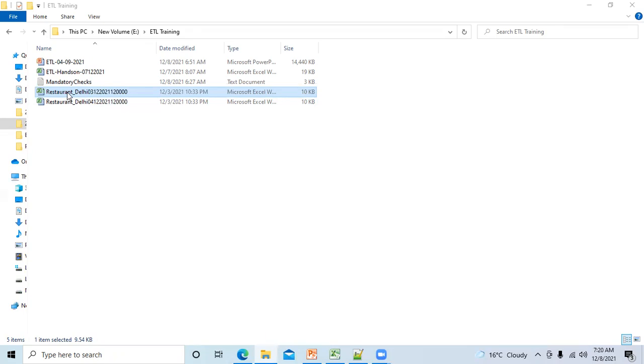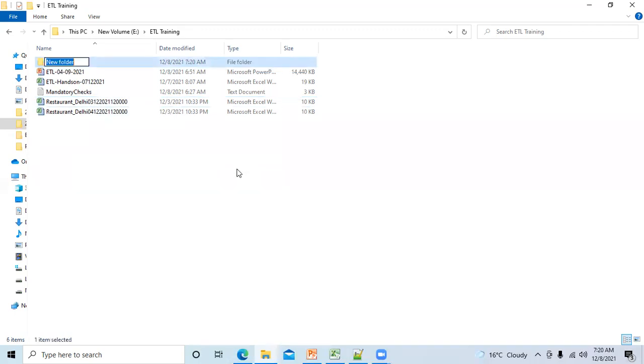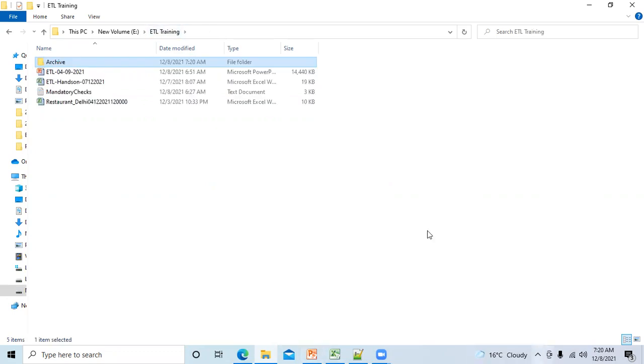So after that, you have to write a logic so that once the data has been loaded, this file should either be deleted or it should be moved to some other folder, right? Maybe you create one new folder here, archive folder. Once the data has been loaded, the file should be moved to the archive folder. If I am implementing this logic, then tell me, will there be any problem?